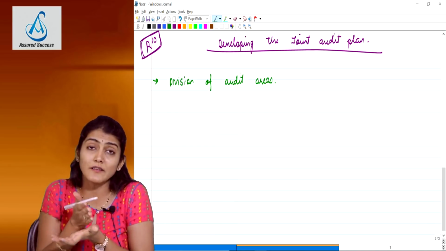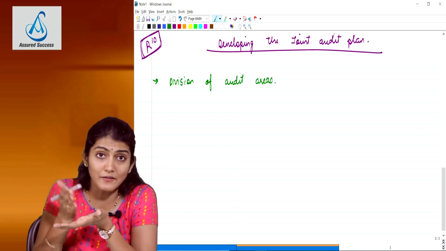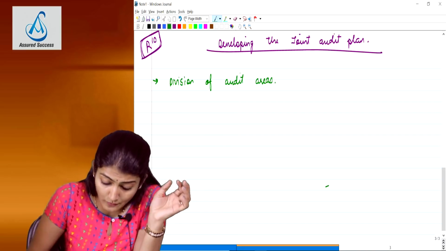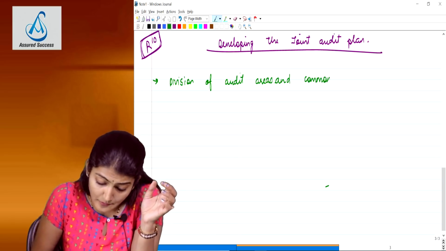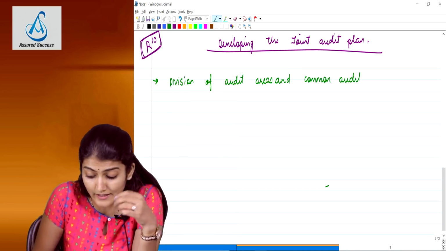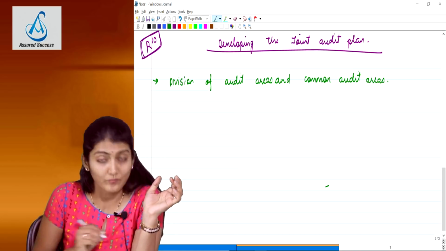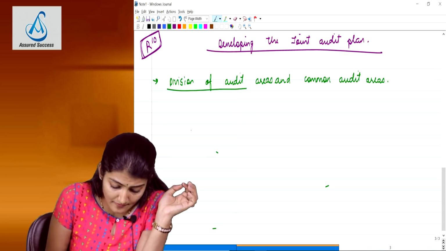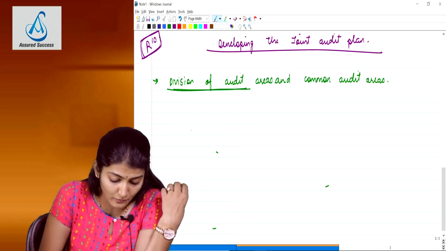So first, what is required to be done is the division of the audit work. The division of the audit work, and also certain areas of work they may not decide to divide, and they may decide that all of us collectively will audit these. So the common audit areas. Okay. What does the standard say? How should the division of the audit work be done?